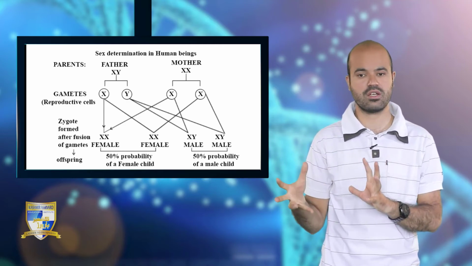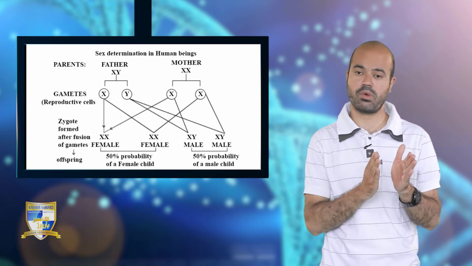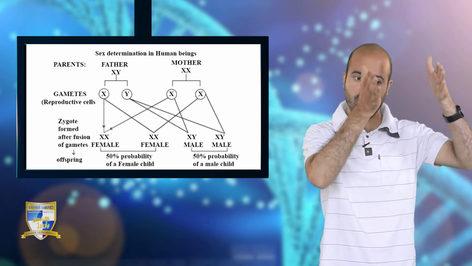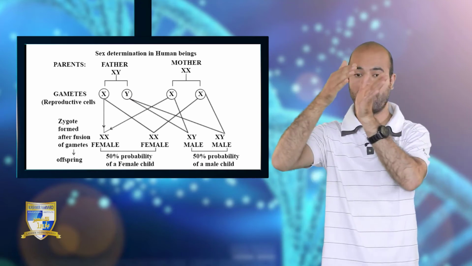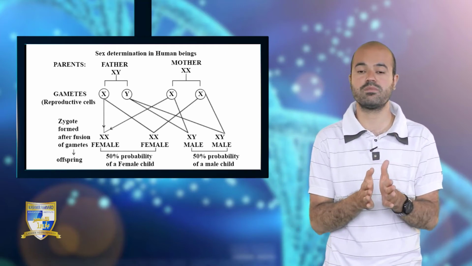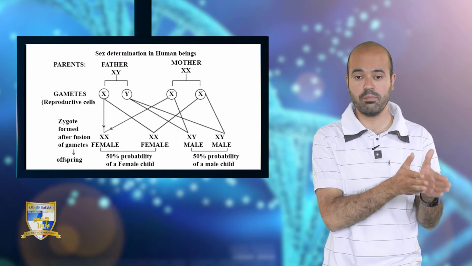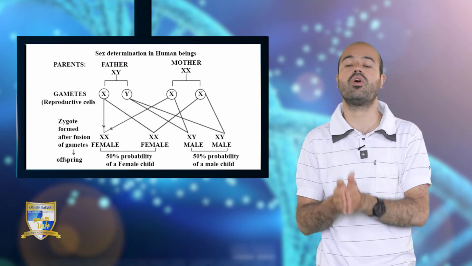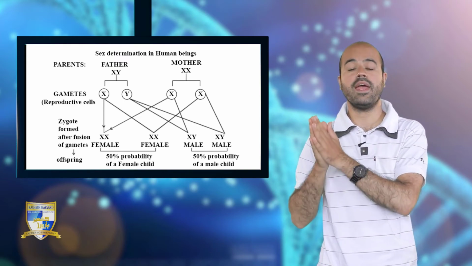There is a 50% probability of a male offspring or a female offspring, because 50% of sperm cells possess the Y chromosome and 50% possess the X chromosome.